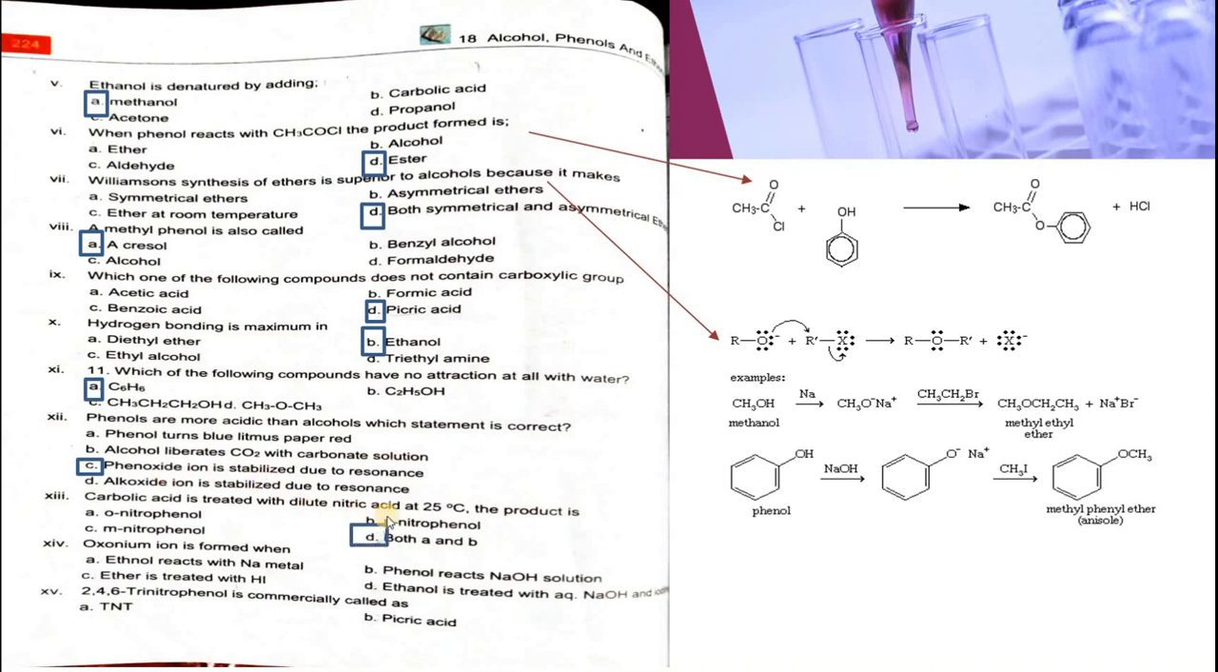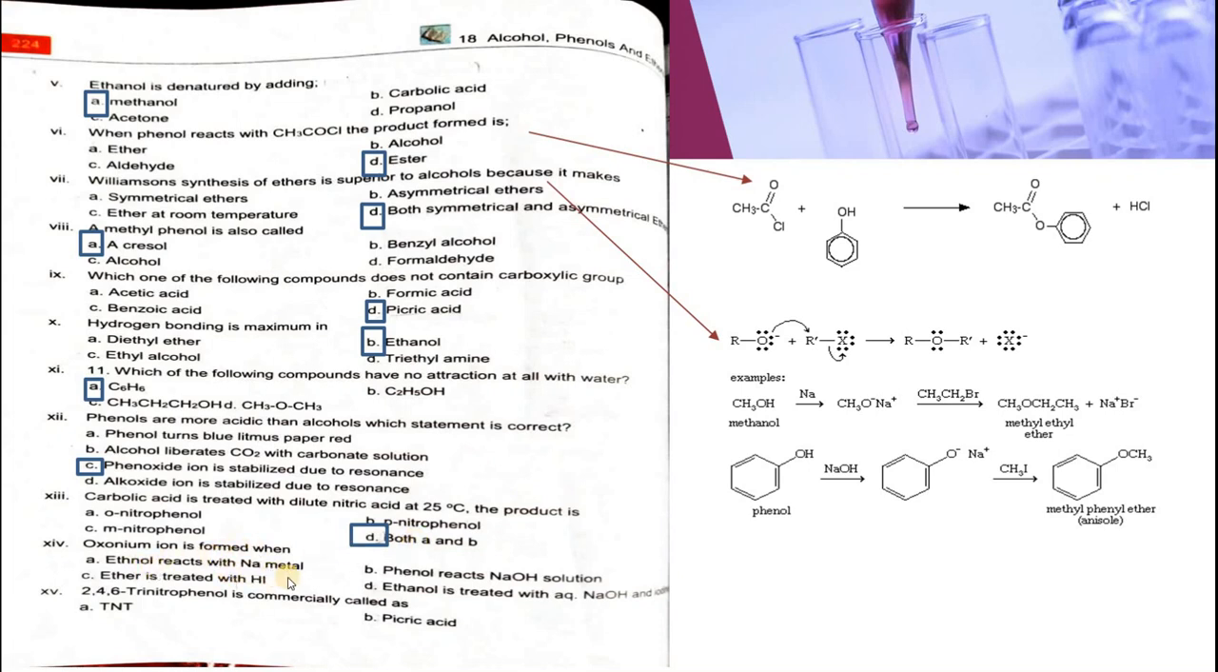Carbolic acid is treated with dilute nitric acid at 25 degrees. The product formed is ortho-nitrophenol, para-nitrophenol, or meta-nitrophenol. Ortho and para both will be produced because carbolic acid is phenol, having a hydroxyl group on the benzene ring. So the hydroxyl group is ortho-para directing. So both A and B will be formed.